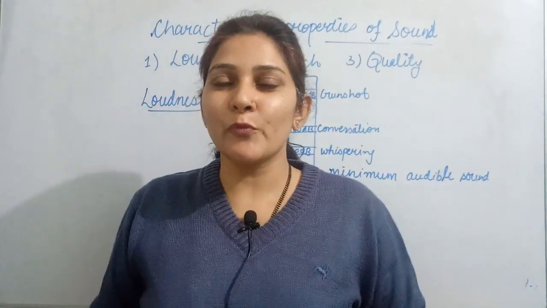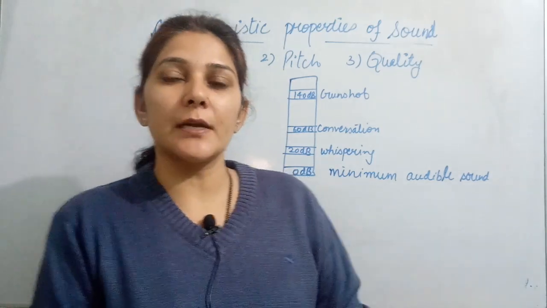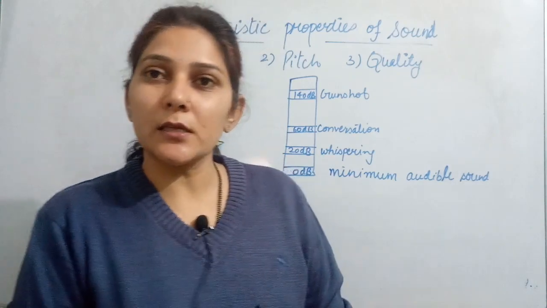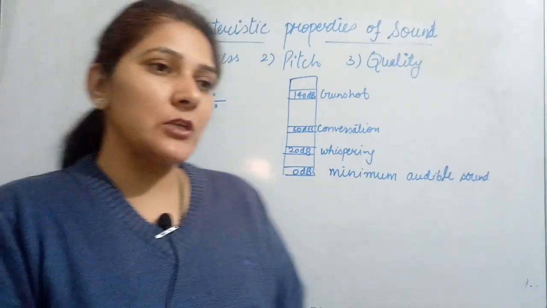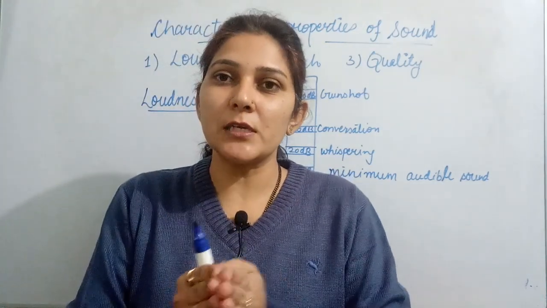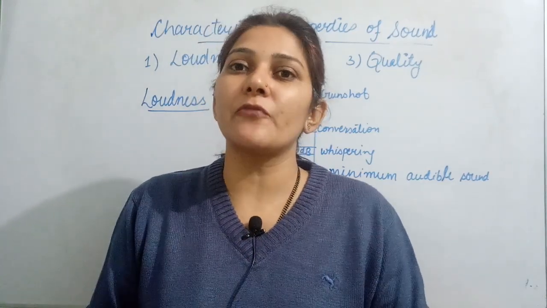Hello students, we are continuing with our chapter sound, and in the previous video we studied the characteristic properties of sound. We were doing the first characteristic property, that was loudness, and we covered the definition of loudness. It is the characteristic property of sound that differentiates a soft sound from a loud sound, and we have done the factors affecting loudness.